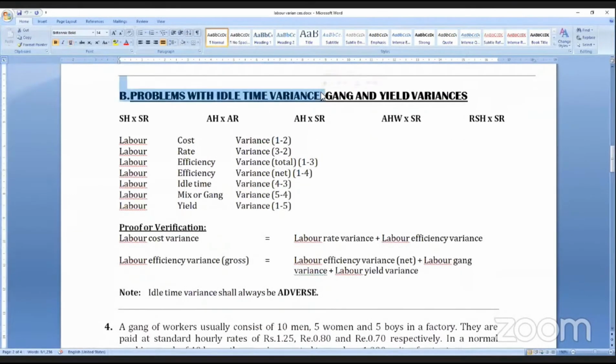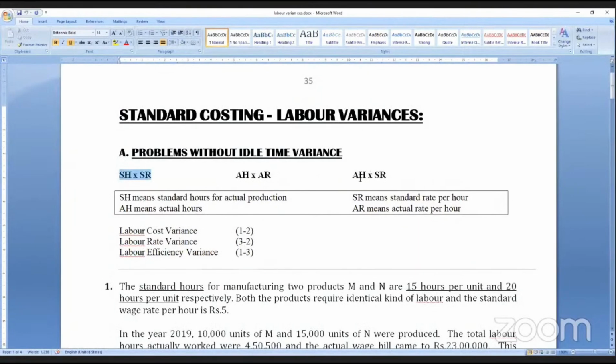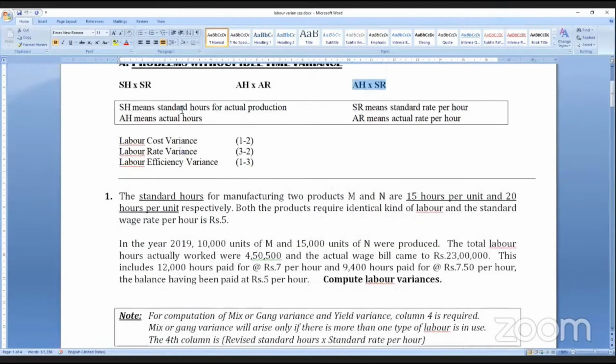So first, problems without idle time variance. 3 columns. Students, you have to make a slight change, a modification. Standard quantity into standard price becomes standard hours into standard rate per hour. Then actual hours into actual rate per hour. And then the same, actual hours into standard rate. Follow closely. The first one is SQ, standard quantity for actual production. Here it is standard hours for actual production.